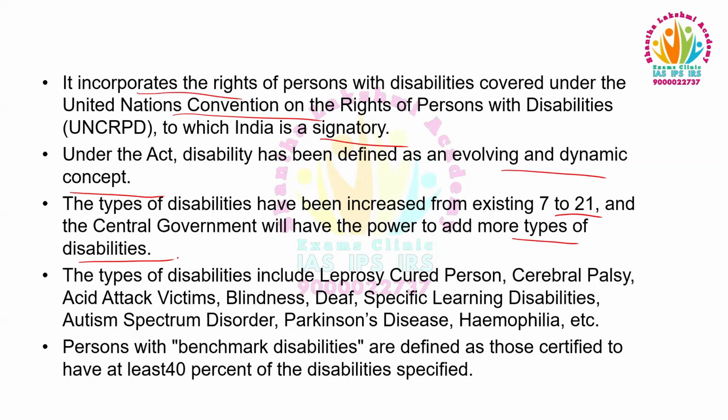The types include leprosy cured persons, cerebral palsy, acid attack victims, blindness, deaf, specific learning disabilities, autism spectrum disorder, Parkinson's disease, hemophilia, etc. Persons with benchmark disabilities are defined as those certified to have at least 40% of the disability specified.